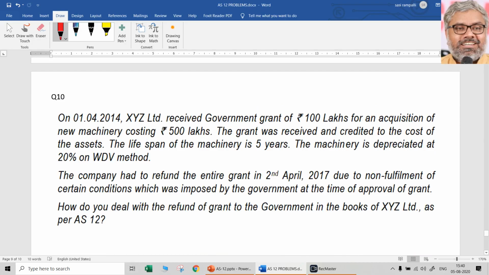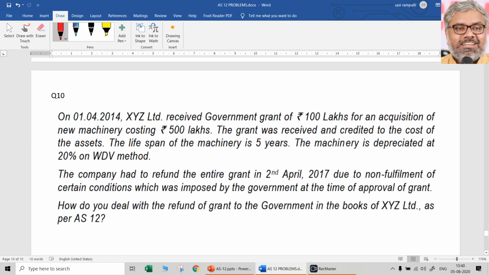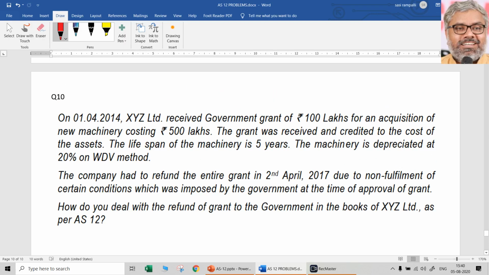Next, look at another question, question number 10, the last one. On 1/4/2014, XYZ Limited received a government grant of 100 lakhs for acquisition of new machinery costing 500 lakhs. The grant was received and credited to the cost of the asset. So credited to the cost of the asset means what? That is reduced from the cost of the asset. In other words, method 1.